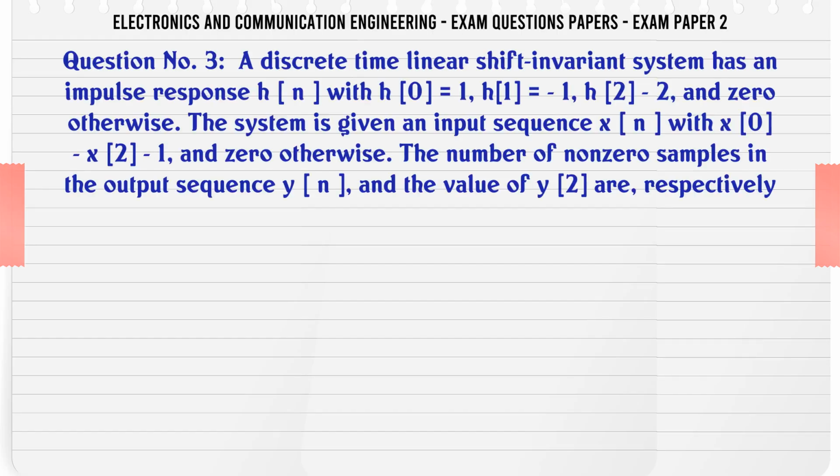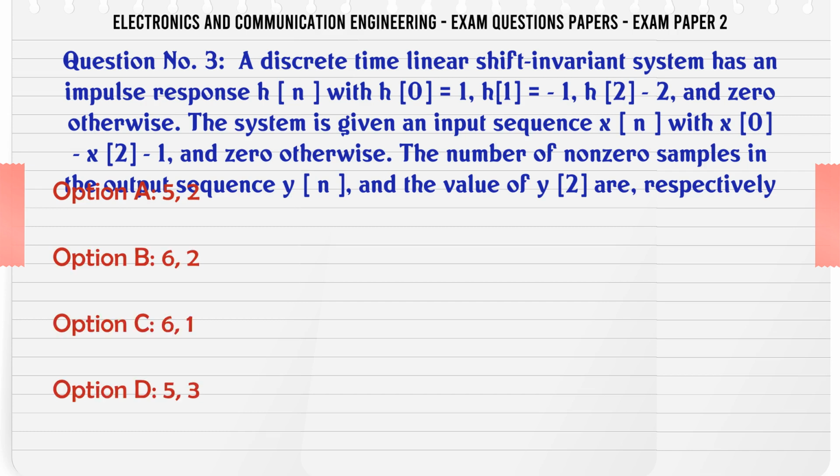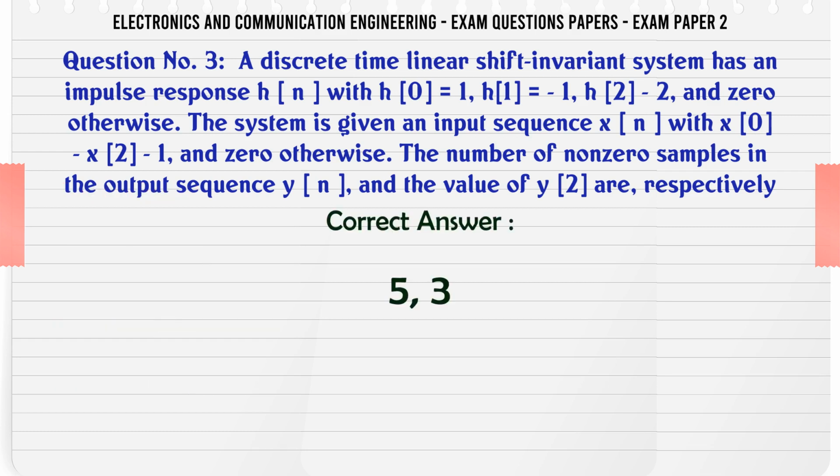A discrete time linear shift invariant system has an impulse response h[n] with h[0] = 1, h[1] = 1, h[2] = 2, and 0 otherwise. The system is given an input sequence x[n] with x[0] = 1, x[2] = 1, and 0 otherwise. The number of non-zero samples in the output sequence y[n] and the value of y[2] are respectively: A. 5, 2. B. 6, 2. C. 6, 1. D. 5, 3. The correct answer is 5, 3.